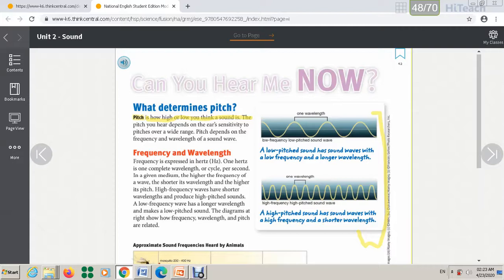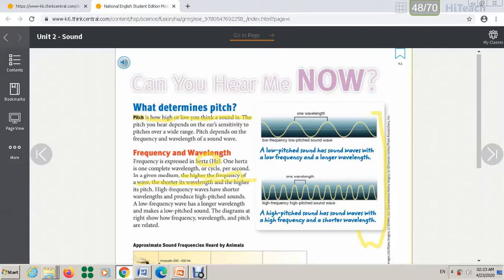Here, as you know, frequency is expressed by which unit? By hertz. This part is very important. Here also you have to know the meaning of 1 hertz. It means 1 complete wavelength, or cycle, per second in a given medium. The higher the frequency of a wave, the shorter the wavelength. So if you understand the figure, you understand this part here.